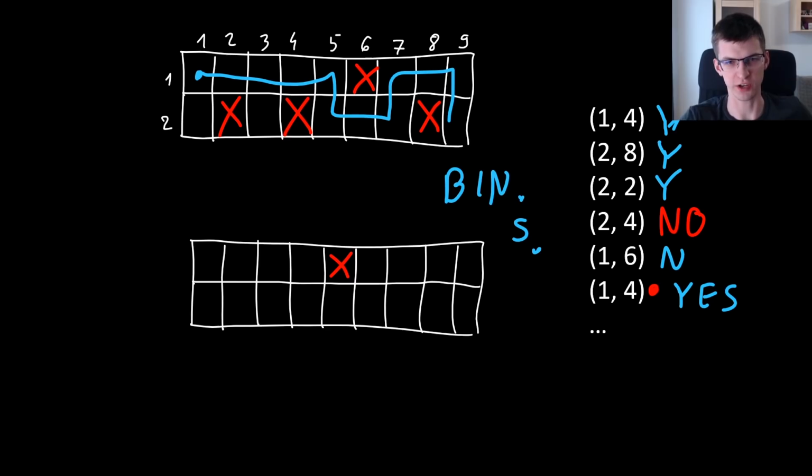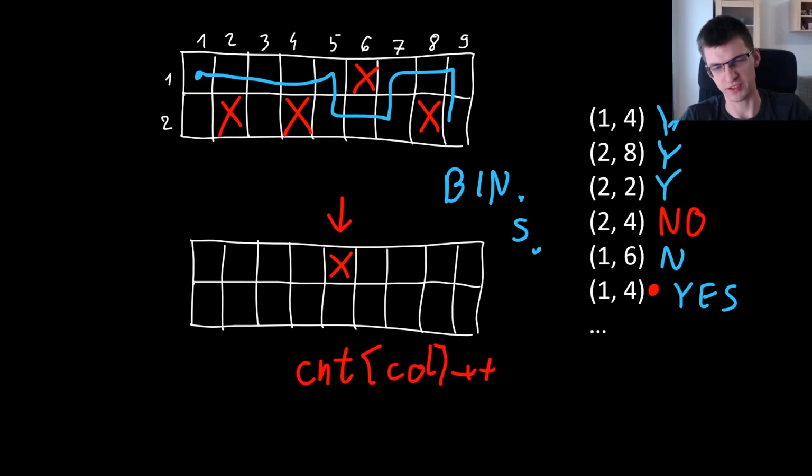It might make sense for every column to keep track of the number of forbidden cells in that column. So when we make some cell forbidden, we say counter of that column plus plus, and if we make this cell allowed or empty again, we say minus minus. Whenever some column reaches count 2, we say this column is completely blocked, so we cannot go from one corner to the opposite one, from (1,1) to (2,n). But how to check quickly if any column is completely blocked?